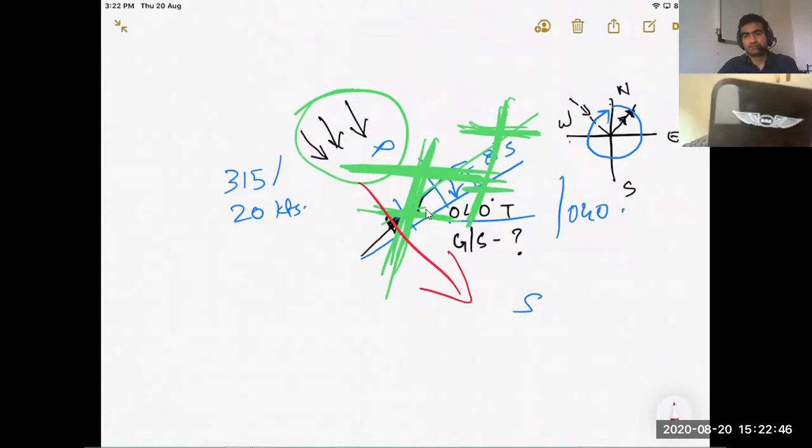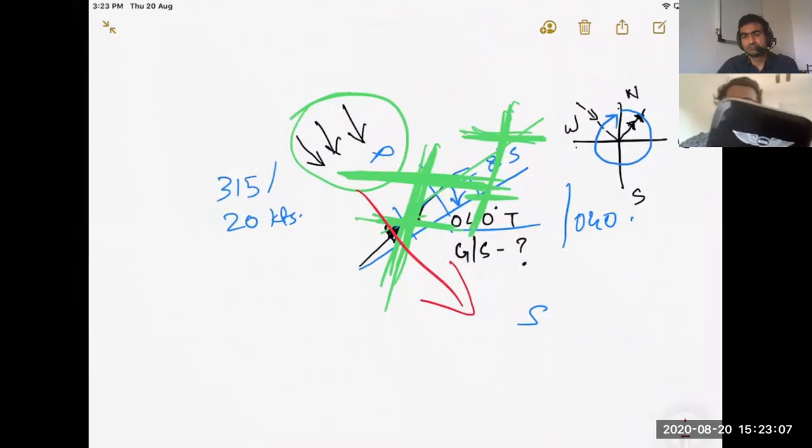Track is 155. TAS is 140. Wind 40, 40. Track is 155. So ground speed is 152 knots and true heading is 140.